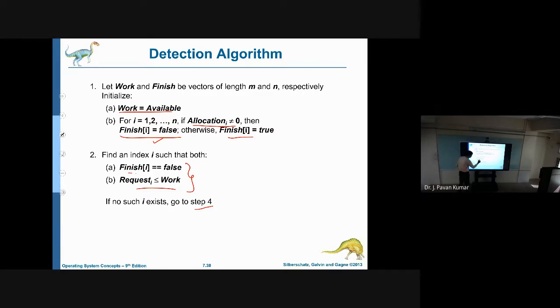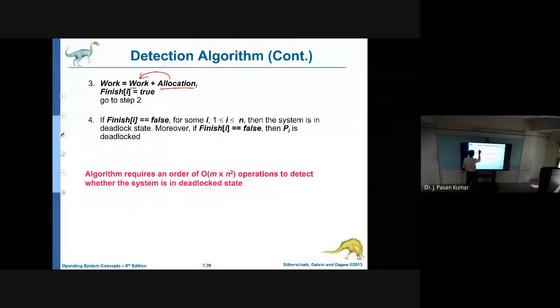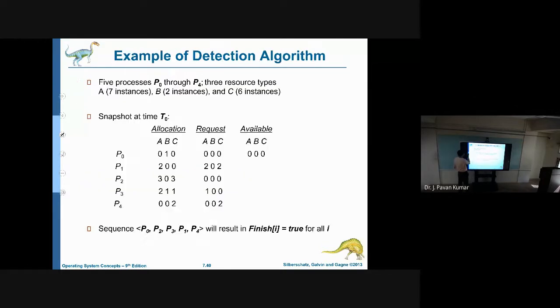If the process has not yet finished and its request is less than or equal to work, then we are able to allocate. So whatever allocated resources we have, those will be released and added to work, as we have seen earlier in the safety algorithm, same steps. Then finish of i can be considered true. Next, again we will go back to step 2.